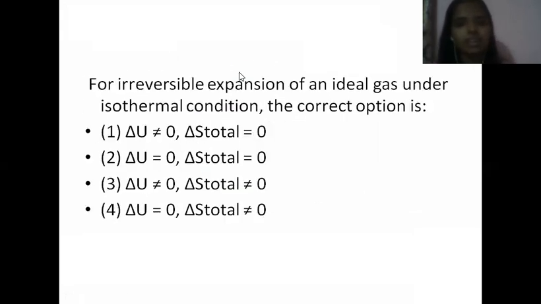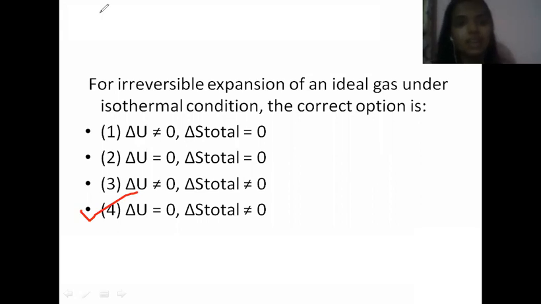Here this word is very important: isothermal condition means delta T is equal to 0, right? Isothermal means the change in temperature is 0. You have to know that thing. Internal energy U is a function of temperature, so if delta T is 0, then delta U is equal to 0. Simple. This is the answer.